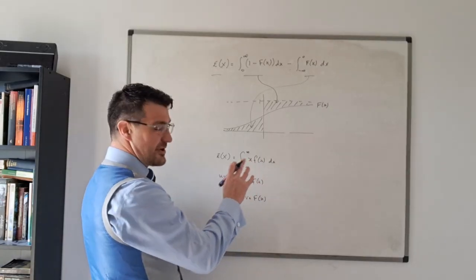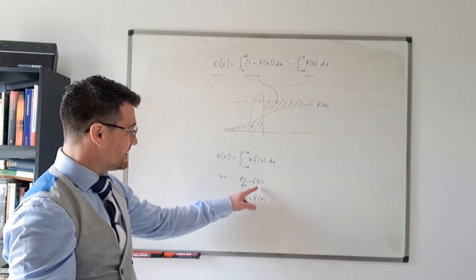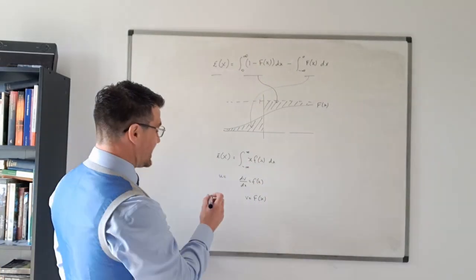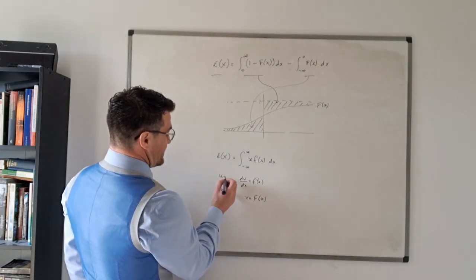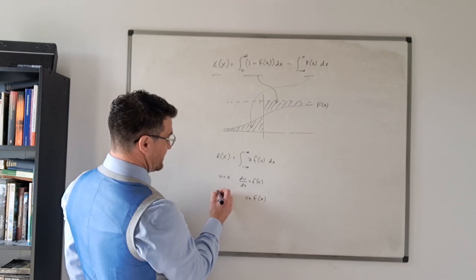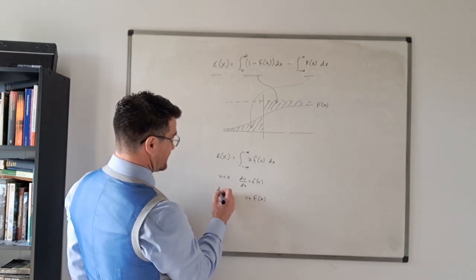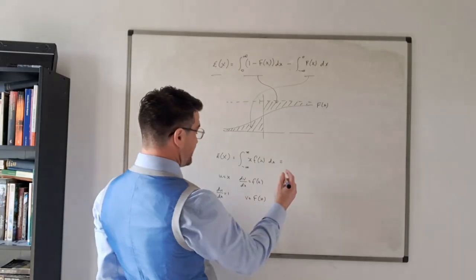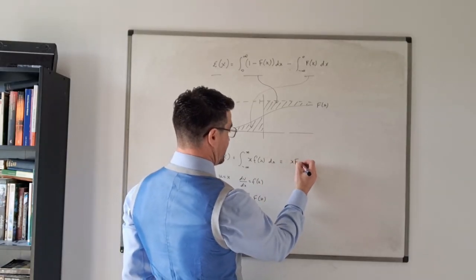I don't want to be differentiating this, really. I need to be integrating it to make sure that I get this F of x in here. So then, on the other hand, we've got u, and I'm going to have to differentiate that. du by dx equals 1.